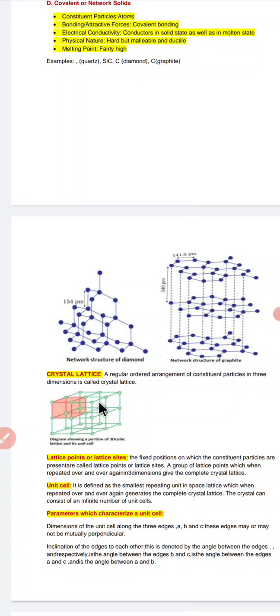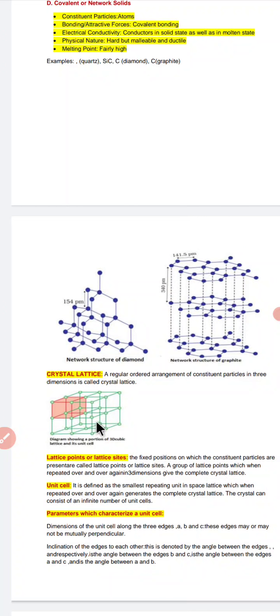So what is actually a crystal lattice? It is a regular ordered arrangement of constituent particles in 3 dimensions. These pink cubes are placed one after the other, and when they are arranged like this, they form a huge crystal, which is called a crystal lattice.